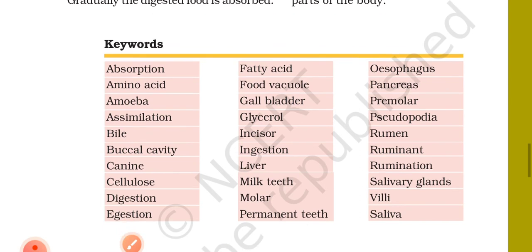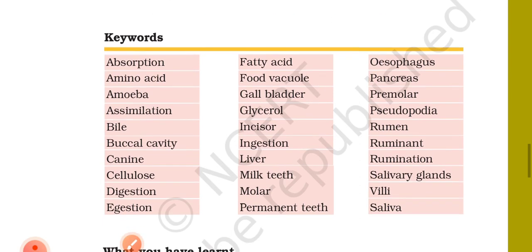Here some keywords are given: absorption, amino acid, amoeba, assimilation, bile, buccal cavity, canines, cellulose, digestion, egestion, fatty acid, food vacuoles, gallbladder, glycerol, incisor, ingestion, liver, milk teeth, molar, premolar teeth, esophagus, pancreas, pseudopodia, rumen, ruminants, rumination, salivary gland, villi, saliva.